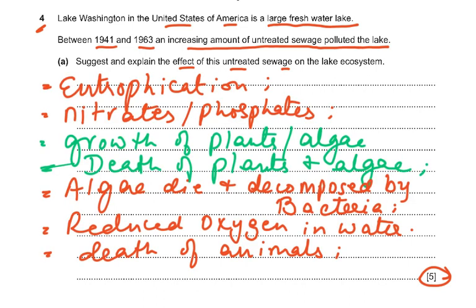So eutrophication, then the sewage contains a lot of nitrates and phosphates, so this will result in the growth of plants or algae. Then there are not enough animals to eat these plants, so the algae die. Then the algae are decomposed by bacteria. The bacteria increase in number. The bacteria respire and they reduce the oxygen in the water, and this results in the death of the animals or the fish.